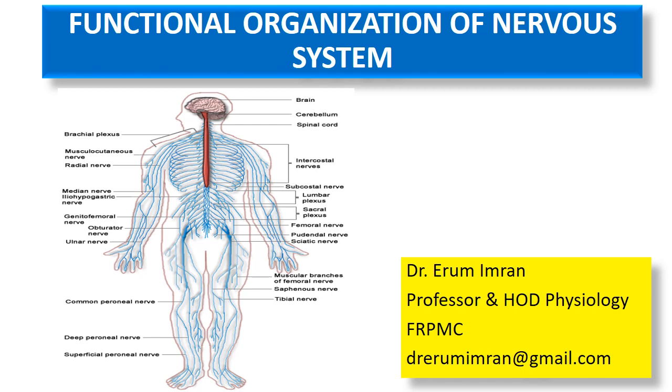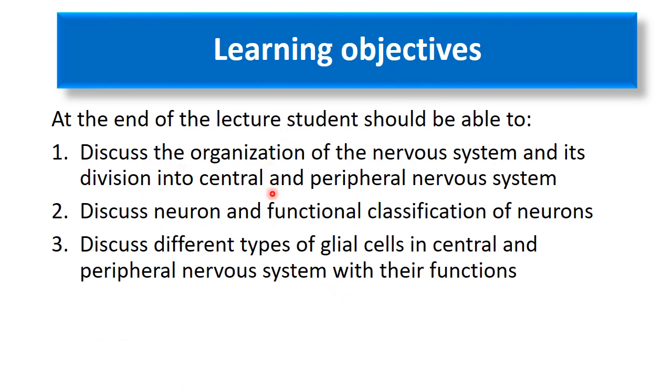Today is the first lecture of neurophysiology, that is the functional organization of the nervous system. Now let's see its learning objectives. At the end of the lecture, you should be able to discuss the organization of nervous system and its division into central and peripheral nervous system, discuss neuron and the functional classification of neurons, discuss different types of glial cells in central and peripheral nervous system with their functions.